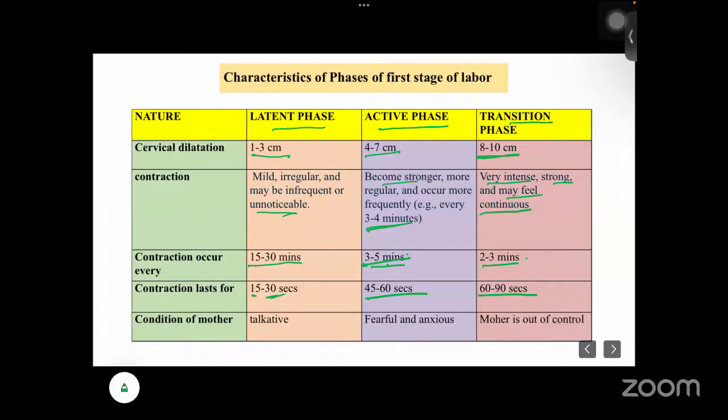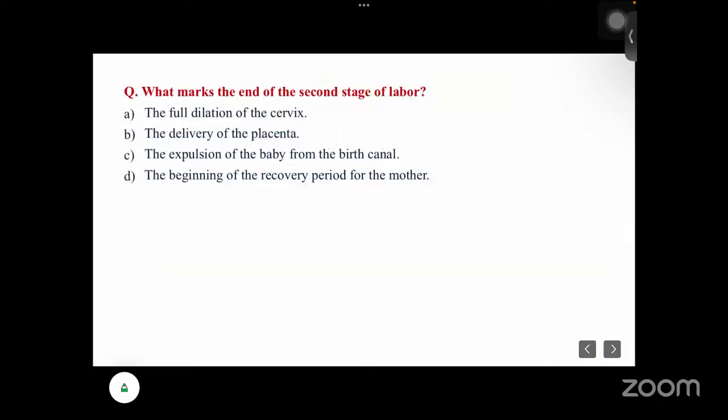In the latent phase the mother is talkative, relaxed and okay. In the active phase she is fearful and anxious. In the transition phase the mother is out of control, because the contractions are very strong and there is severe pain.